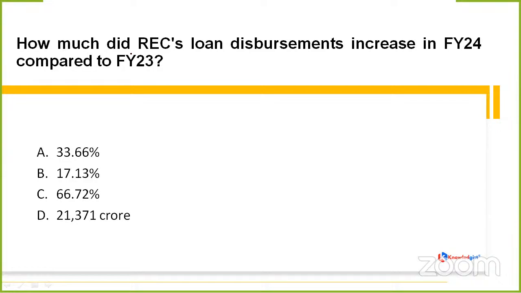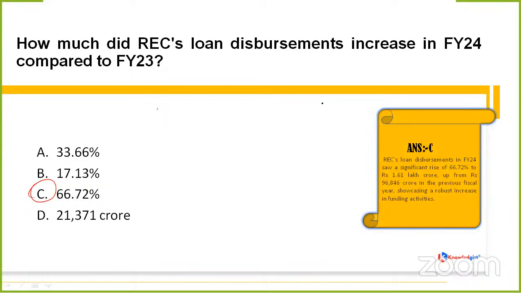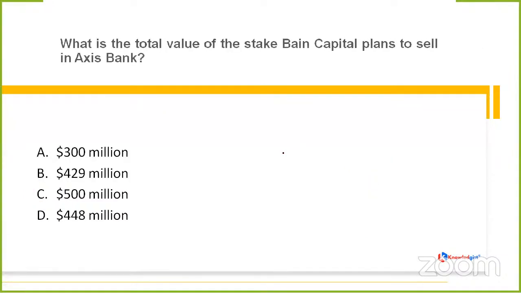Great. So Reba Kaushik is saying D, Spreading Khushi is saying option C is correct. Weber Kuthali is saying option C. So my lovely ones, the correct option this one time is option C. That is 66.72%, which means REC's loan disbursements in FY24 saw a significant rise of 66.72% to rupees 1.61 lakh crore, up from rupees 96,846 crore in the previous fiscal year. What does it showcase? It showcases a robust increase in funding activities as well.